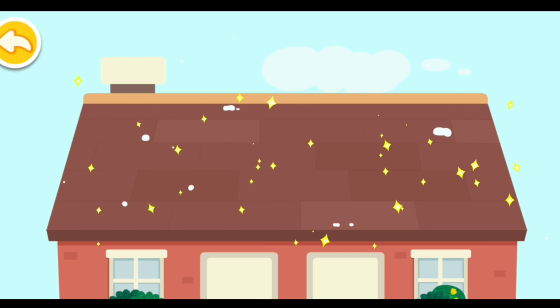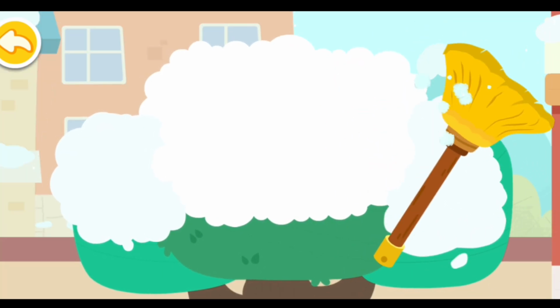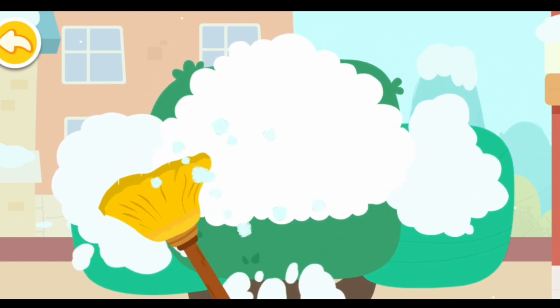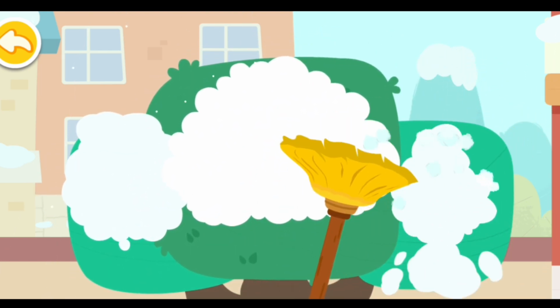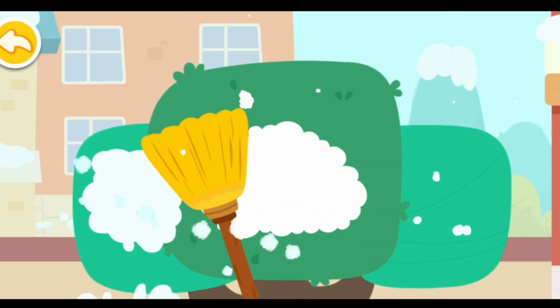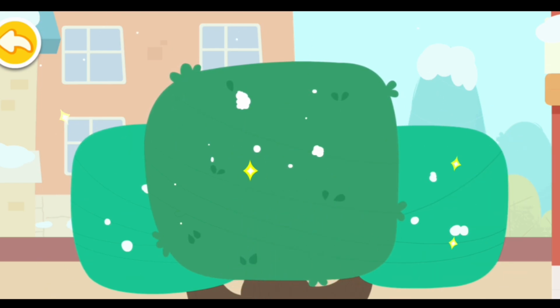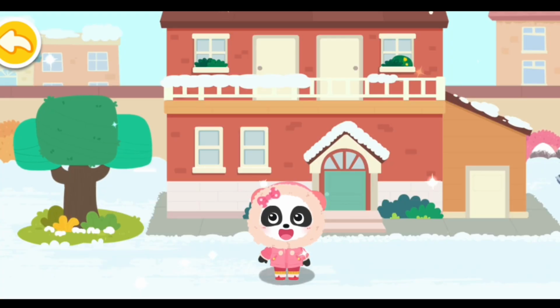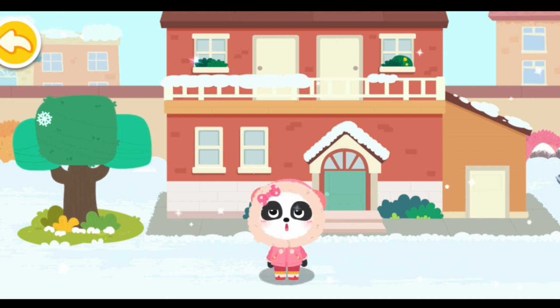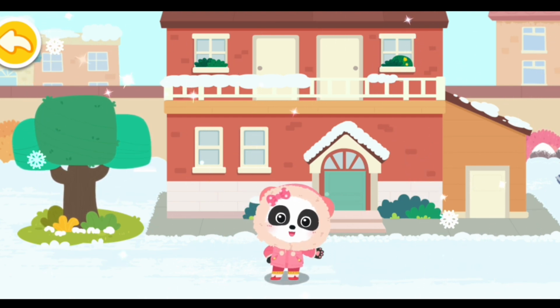Yeah, well done! Tap and hold the broom and brush the snow off the trees. I have cleared all the snow. Now we can play safely.